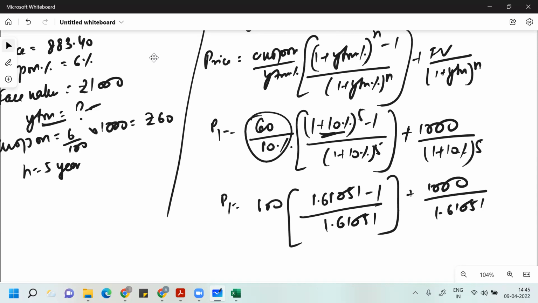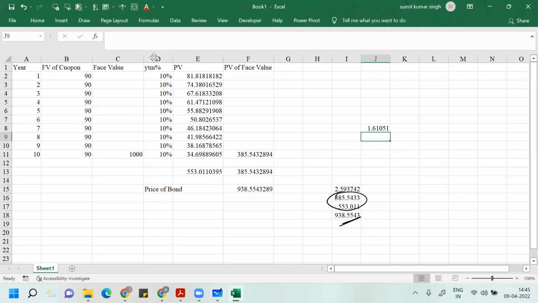Just do this calculation by yourself using a calculator.